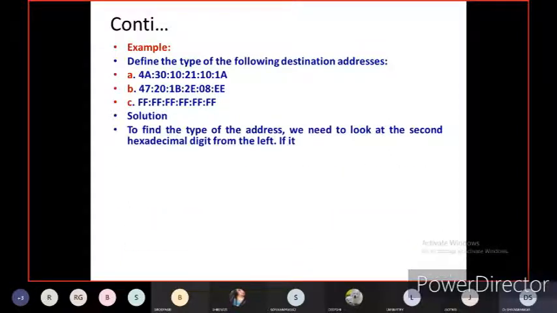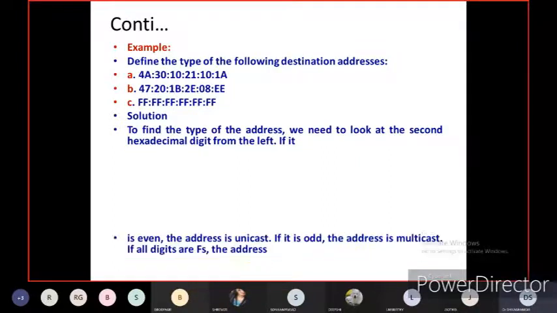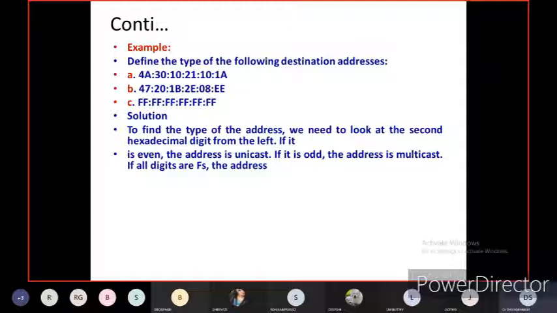The solution is to find the type of the address: unicast, multicast or broadcast. To find the type of address, we need to look at the second hexadecimal digit from left to right. If it is even, the address is unicast. If it is odd, the address is multicast. If all the digits are F, it is broadcast. So let us see the examples.